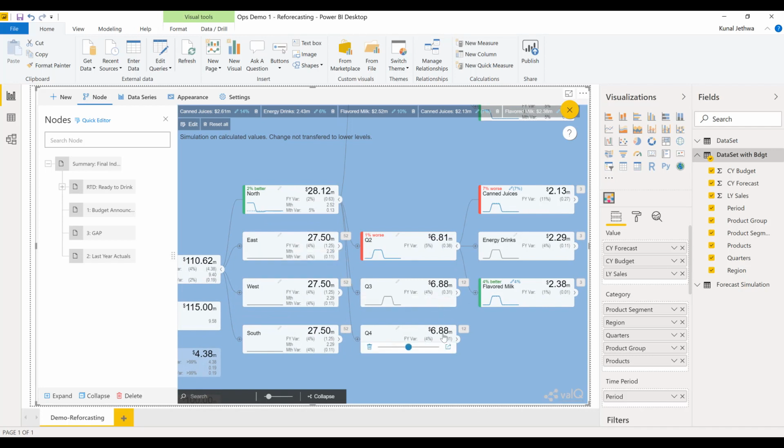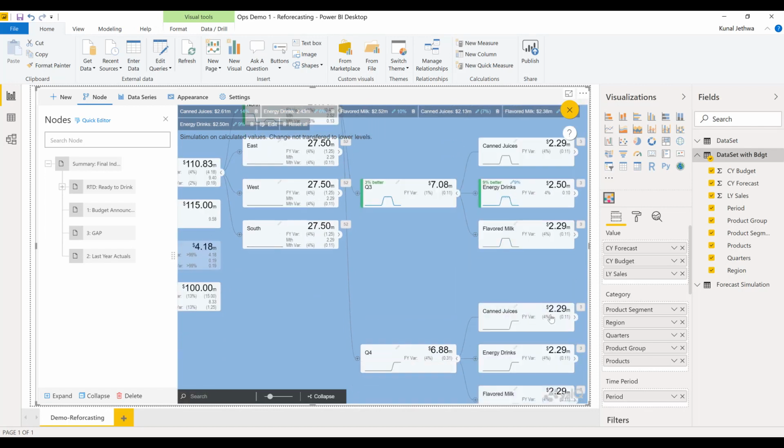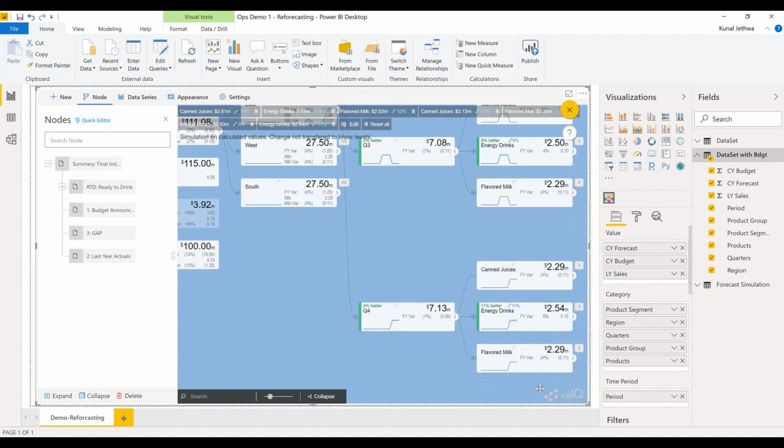For Q3, I just want to increase energy drinks a little bit. And for Q4, I increase energy drinks as well as flavored milk.